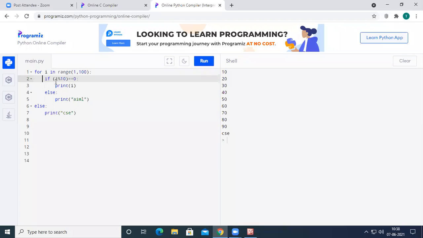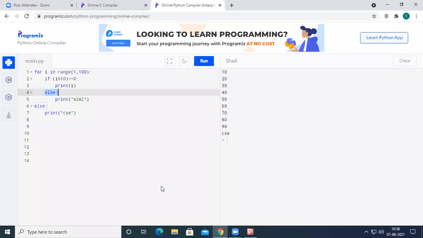On the third line I'm maintaining some tab space, which means this print is in the body of this if condition. And if this else and if are in the same line, that means this else belongs to this if condition, and if this else and this for are in the same line, this else belongs to this for condition. When this for condition fails, then this else block will get executed. When this if condition fails, then this else block will get executed.